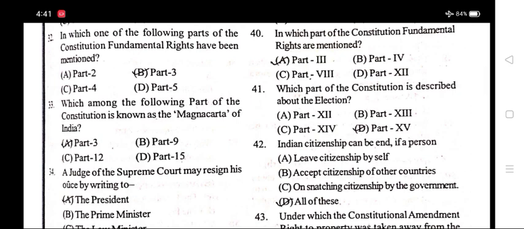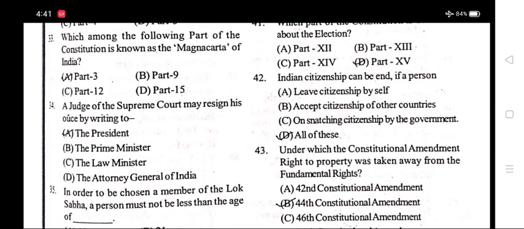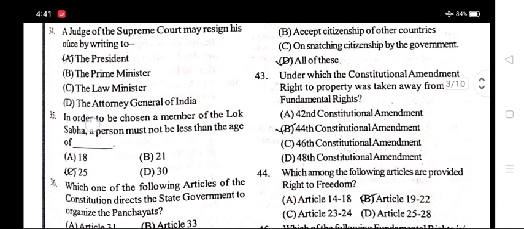Number 32. In which one of the following parts of the Constitution have fundamental rights been mentioned? Option B, Part 3. Number 33. Which part of the Constitution is known as the Magna Carta of India? Option A, Part 3.